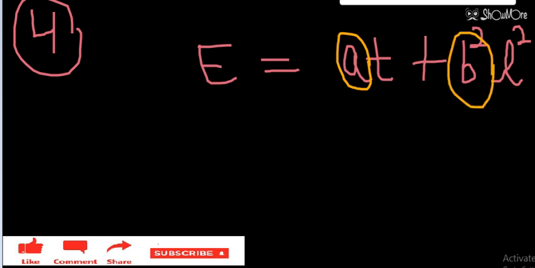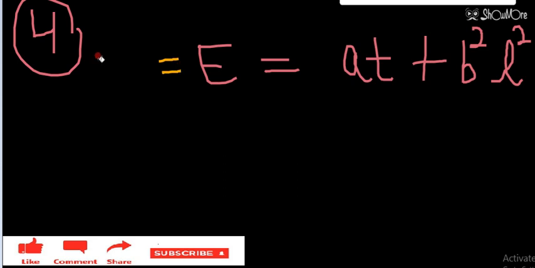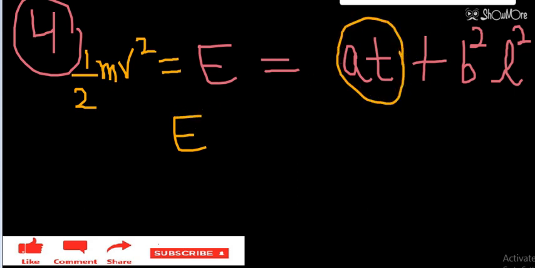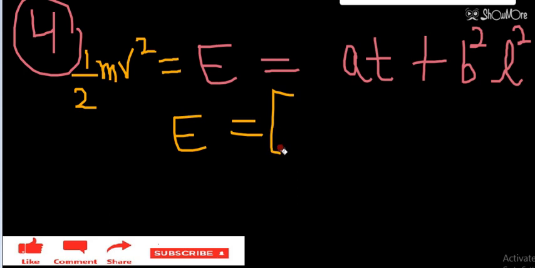Let's start the question. E means energy, so energy I can write as half mv square, so that I can find the dimensional formula of energy. In half mv square, m is mass, v is velocity. So from here I can write E equal to AT, because after multiplication of time with A, the unit I will get will be energy. Now the MLT formula for energy is M1 L2 T minus 2.